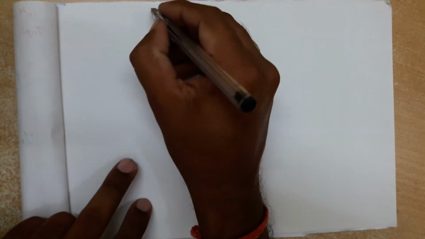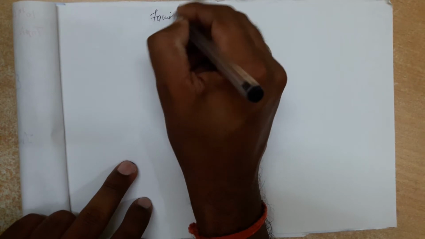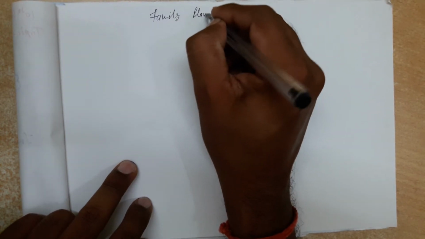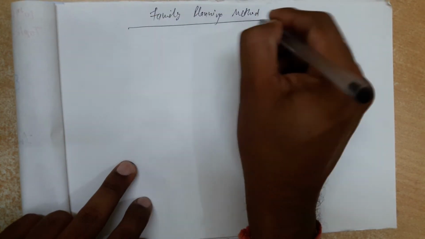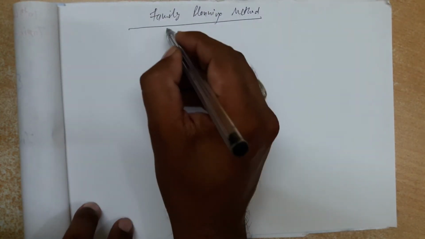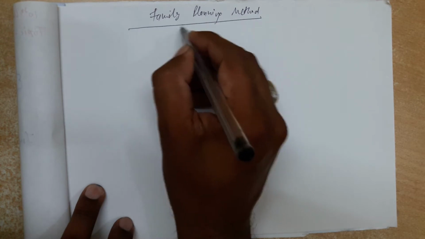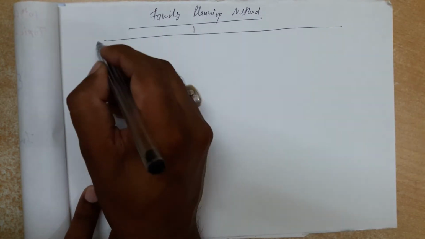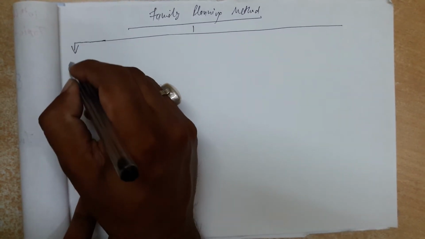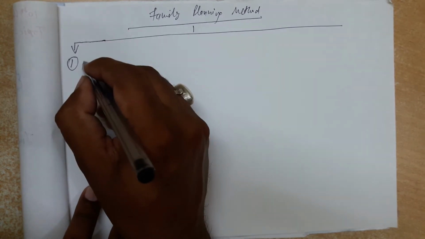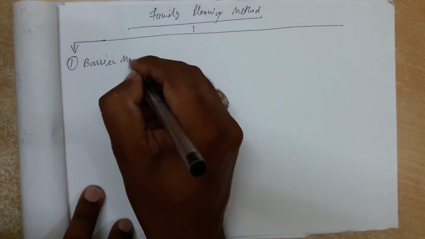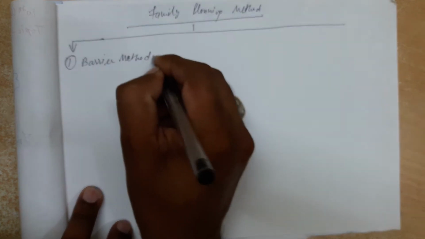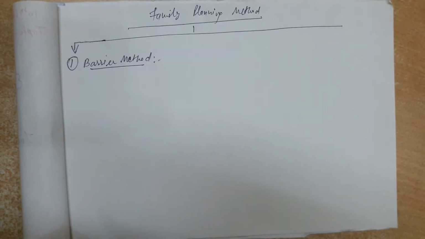Family planning methods. Basically, we can classify them into two or three categories. Number one category we will discuss is the barrier method. Okay, students, what is the barrier method?